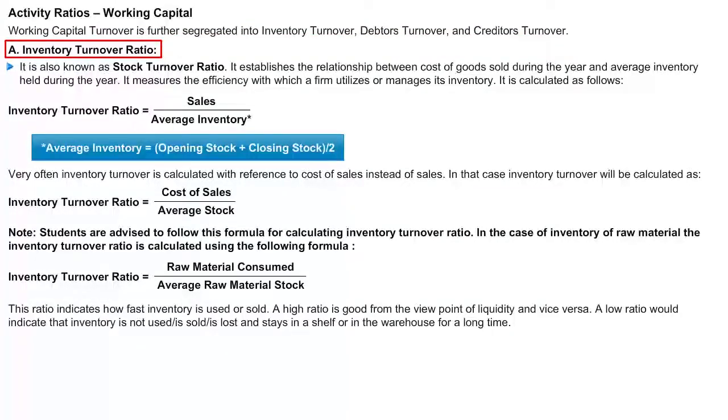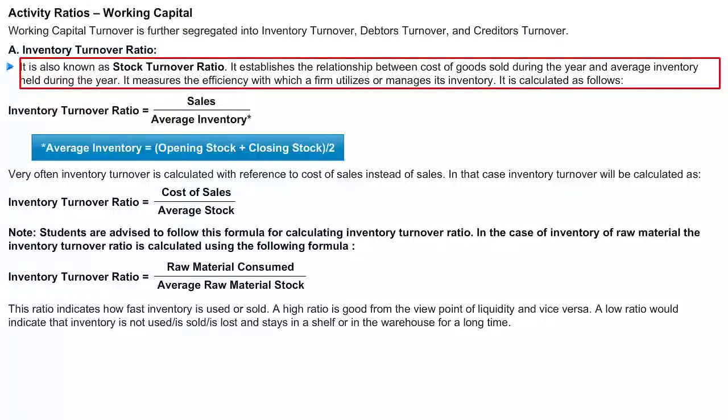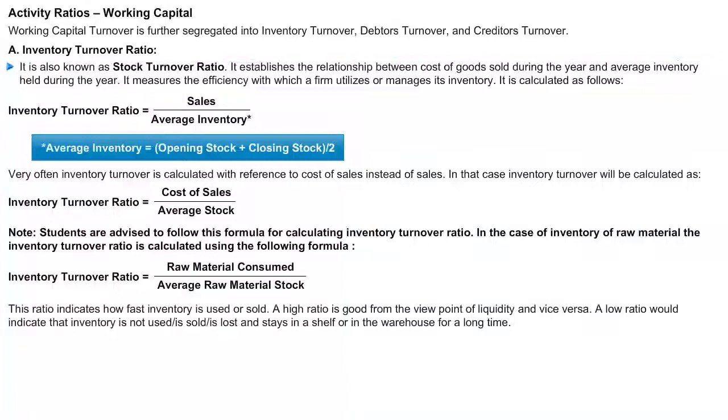Let's understand the first one, inventory turnover ratio. This ratio is known as stock turnover ratio and it expresses the relationship between two things, that is cost of goods sold during the year and the average of inventory which was held during the year. It measures the efficiency with which a firm can manage its inventory. Here, the efficiency is from the point of view of inventory. The formula of inventory turnover ratio is sales divided by average inventory. Average inventory is opening plus closing divided by 2.